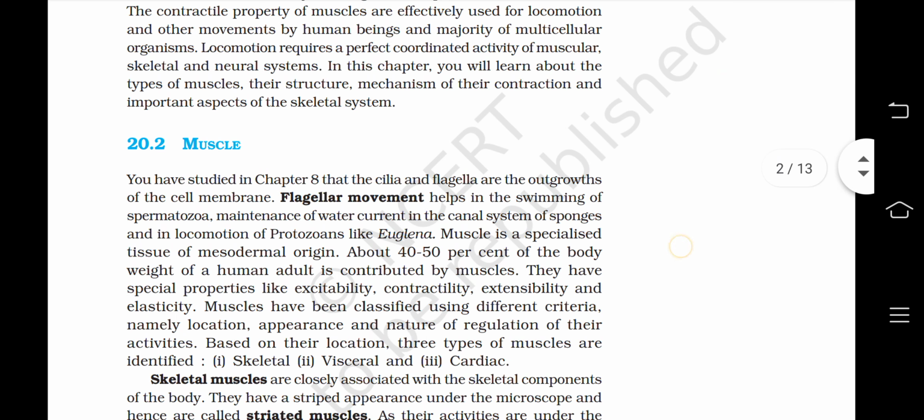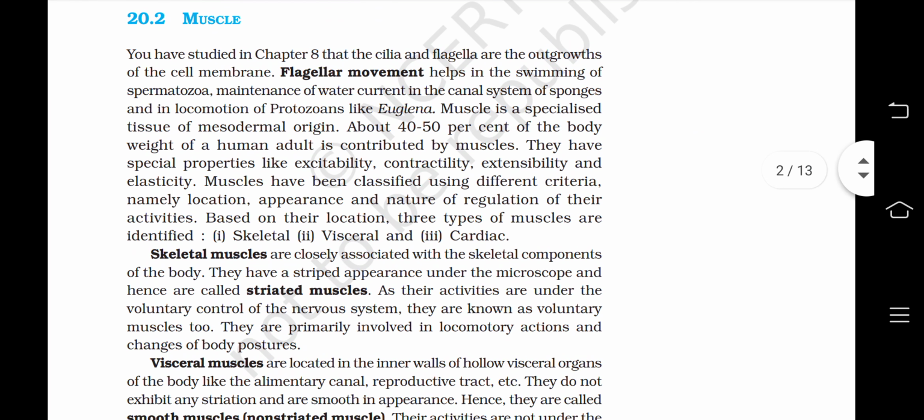Muscle. You have studied in chapter 8 that the cilia and flagella are outgrowths of the cell membrane. Flagellar movement helps in the swimming of spermatozoa, maintenance of water current in the canal systems of sponges, and in locomotion of protozoans like Euglena. Muscle is a specialized tissue of mesodermal origin. About 40 to 50% of the body weight of a human adult is contributed by muscles. They have special properties like excitability, contractility, extensibility, and elasticity.